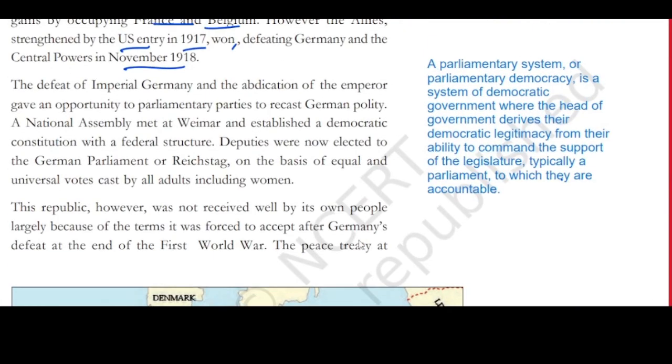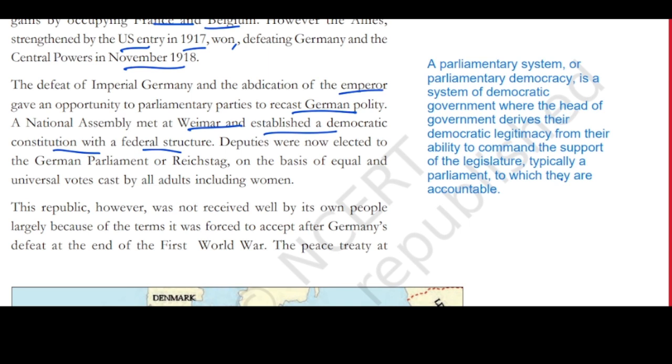Correct? Here, the defeat of Imperial Germany and abdication of the emperor. Who was the person who fought for Germany? It was the Emperor of Germany. This gave an opportunity for parliamentary parties to recast German polity, and the National Assembly met at Weimar and established a democratic constitution with a federal structure. After the emperor is gone, what did the people do?